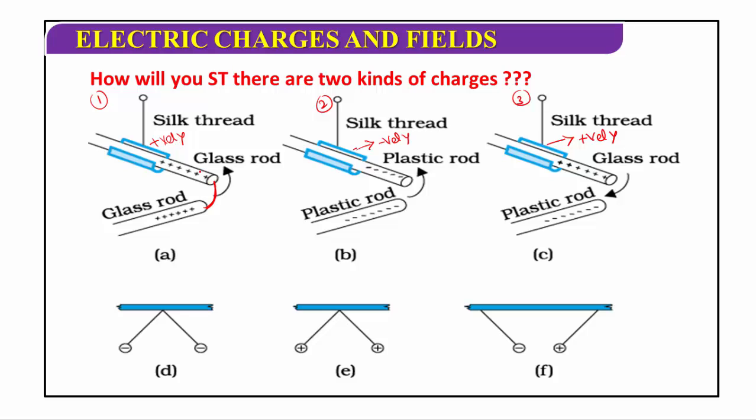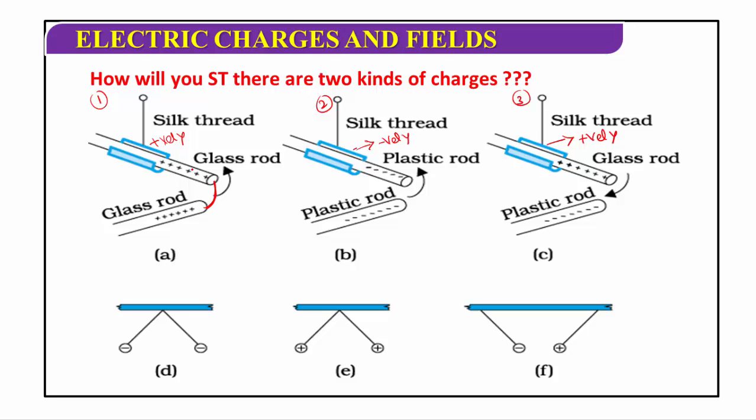The glass rod is rubbed with the silk cloth and suspended from a rigid support by means of silk thread, and another similarly charged rod is placed near this rod. Now these two rods repel each other.